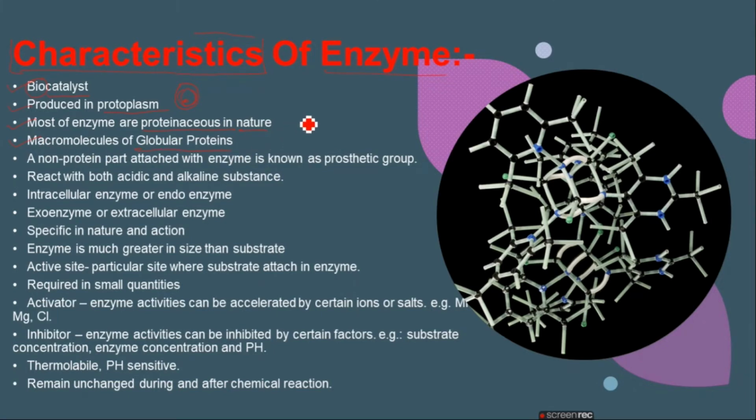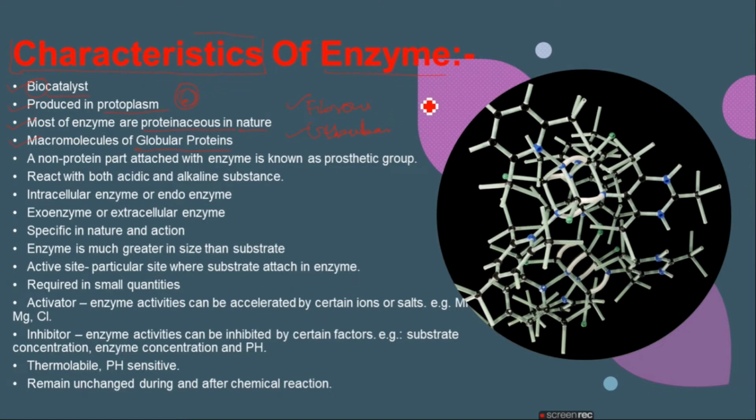So the point to remember over here is that there are two types of the protein. Number one is the fibrous protein, another is the globular protein. Keratin, the hairs and nails are made up of the fibrous protein, while your blood hemoglobin is made up of the globular protein.